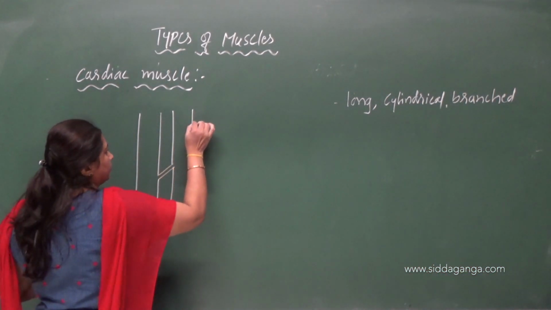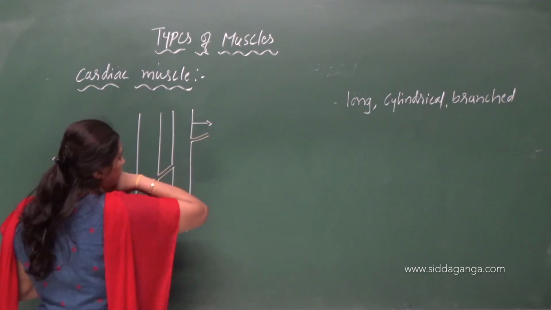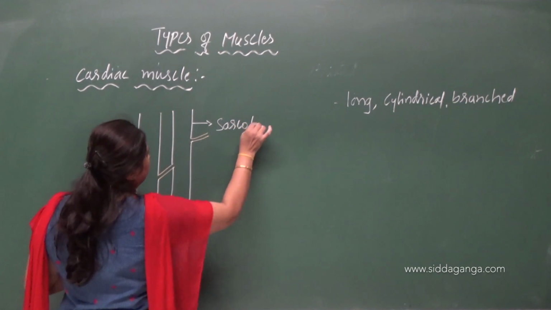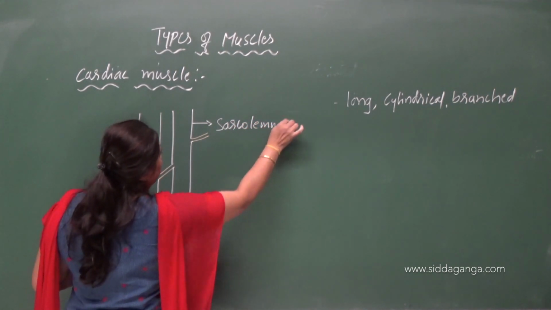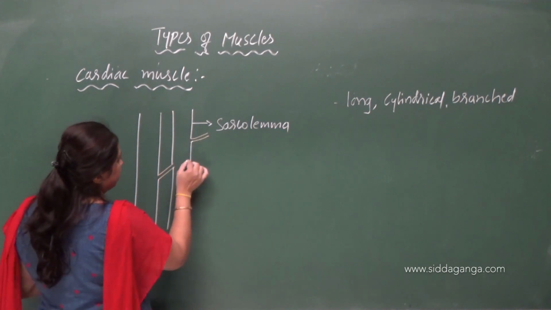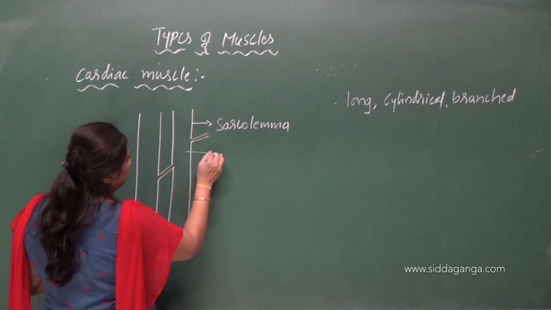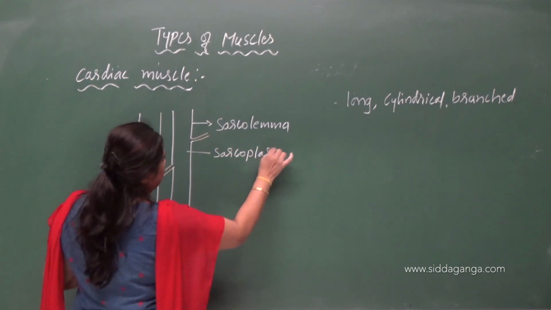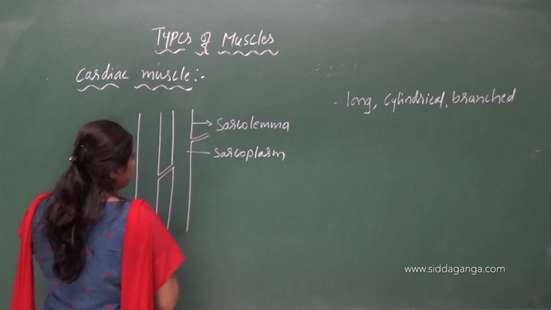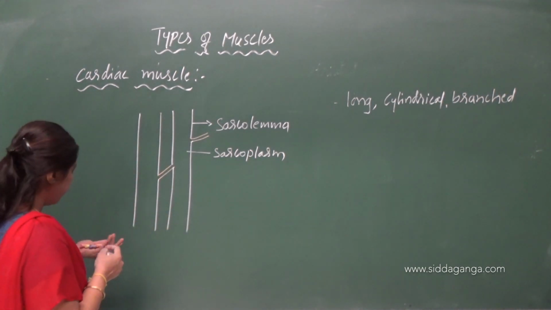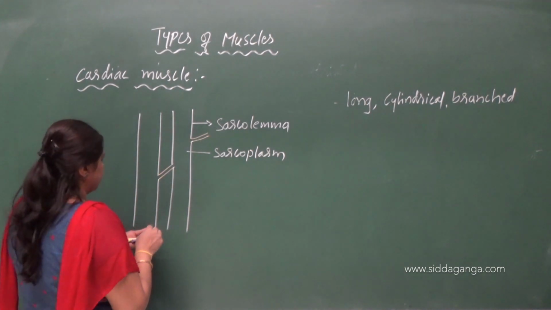Each muscle fiber is covered by sarcolemma. And the cell contains, inside the cell contains what? A sarcoplasm. And here also the sarcoplasm contains a nucleus.